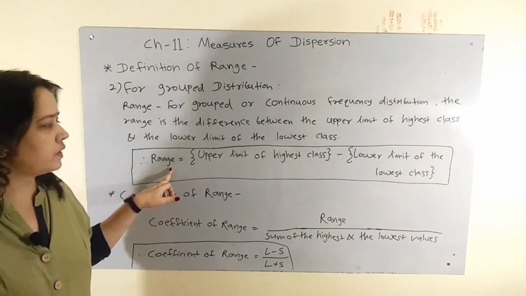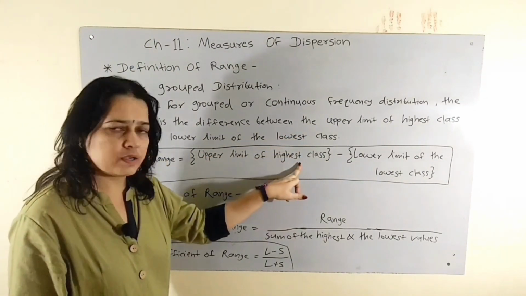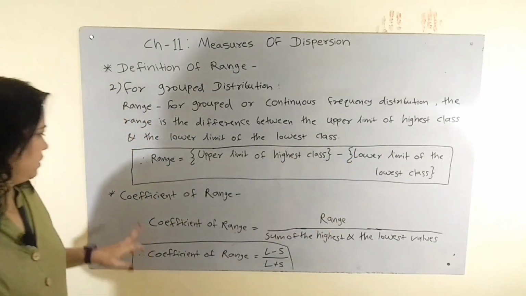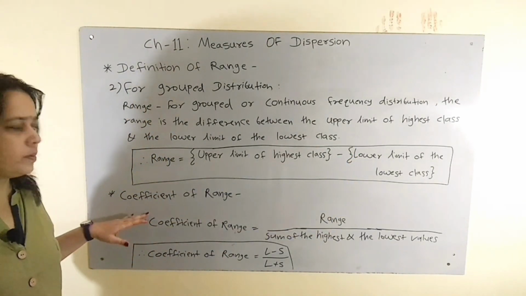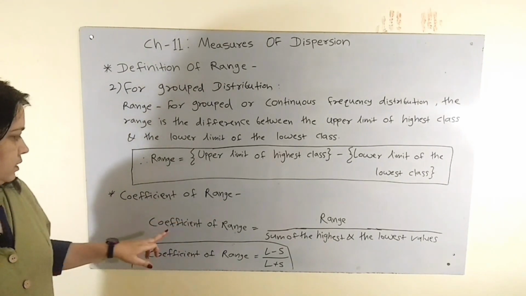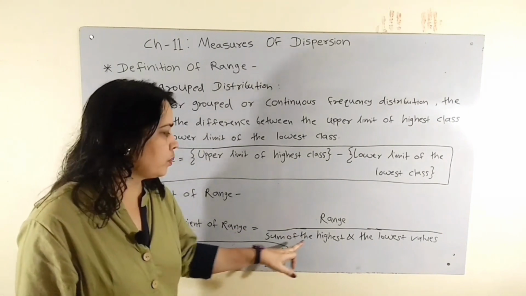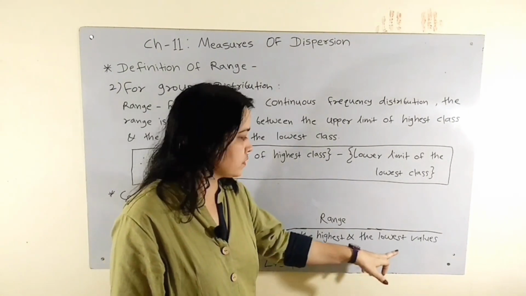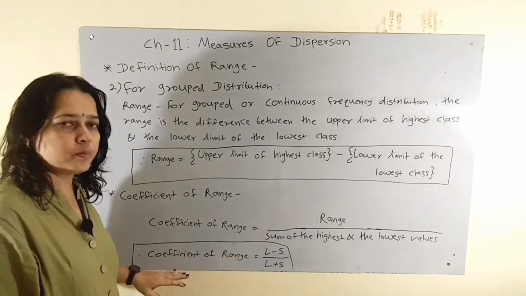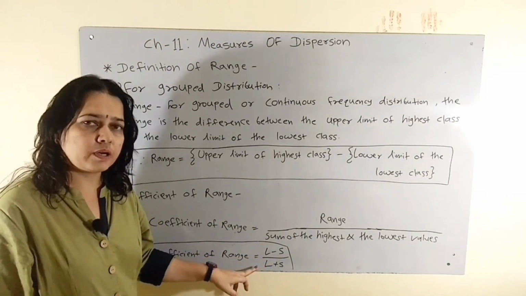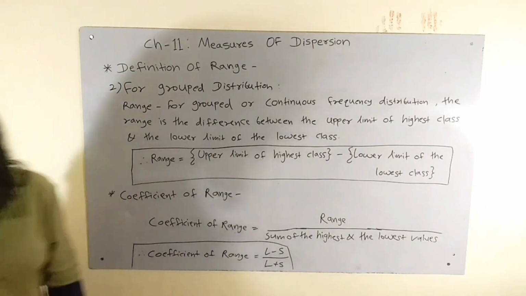Therefore, range is equal to the upper limit of the highest class minus the lower limit of the lowest class. Next definition, coefficient of range. Coefficient of range is equal to range divided by the sum of the highest and the lowest values. Therefore, coefficient of range is equal to (L minus S) upon (L plus S).